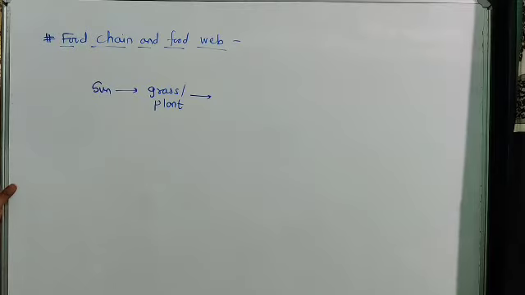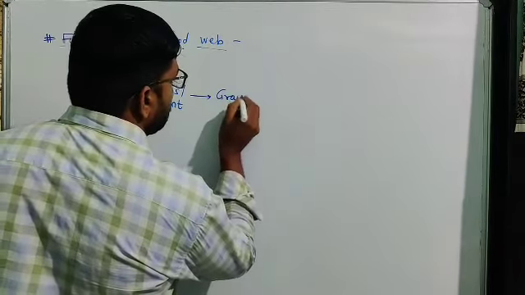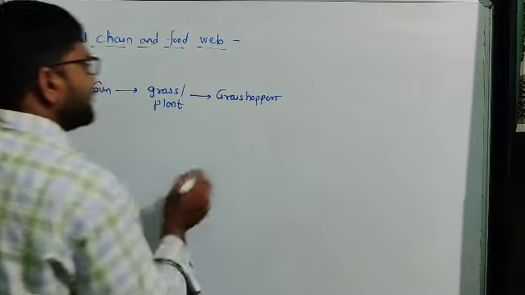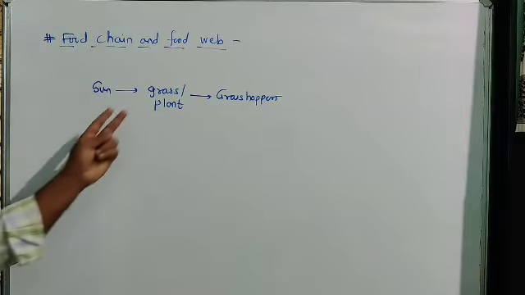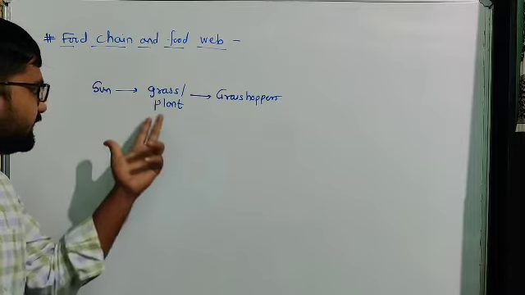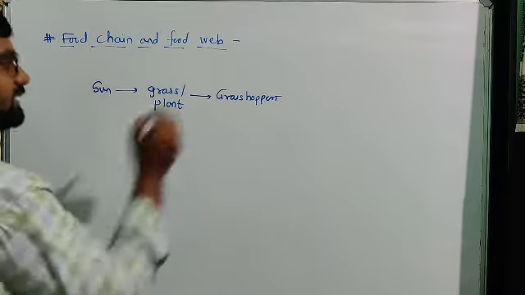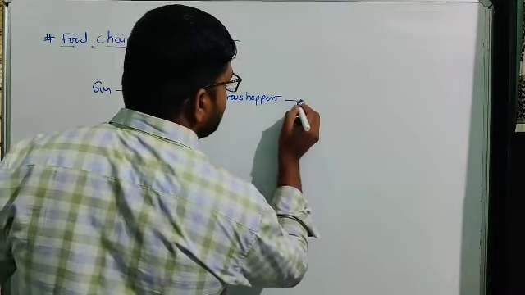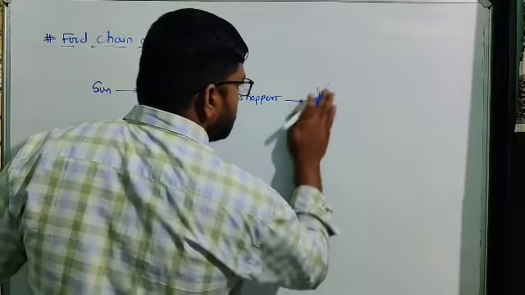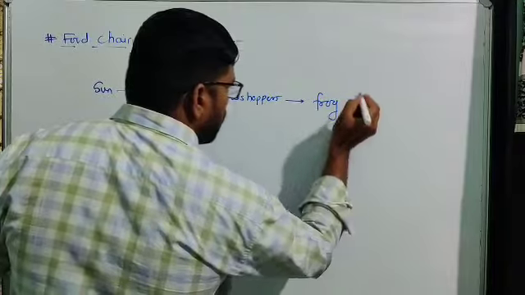Then some small insects like grasshoppers directly eat this grass or plant, so they directly get their energy from the plant. Then these grasshoppers, small insects, are eaten by some living organism like a frog.